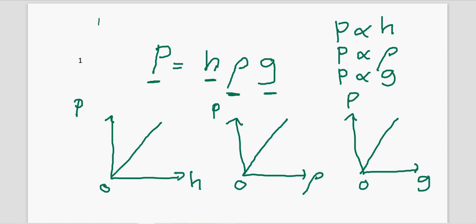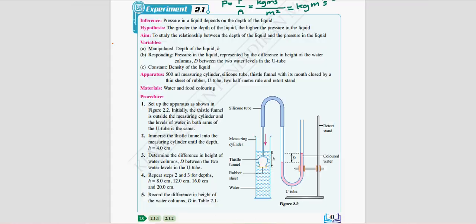Now, if we want to prove this conclusion, we need to do an experiment. In your textbook we have two diagrams of the apparatus setup, to determine what factors affect pressure in liquid.